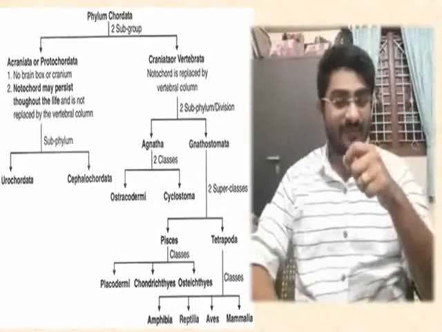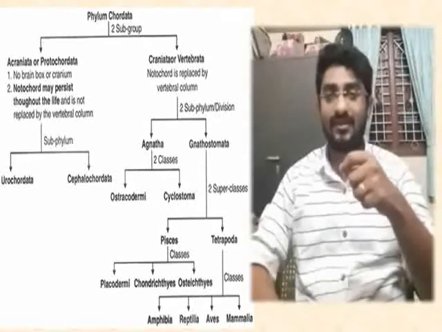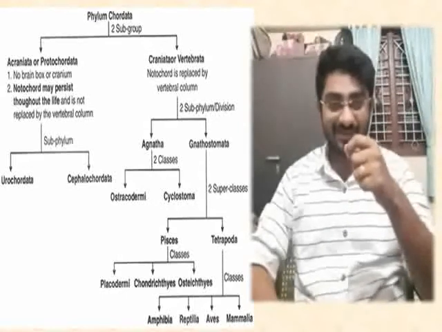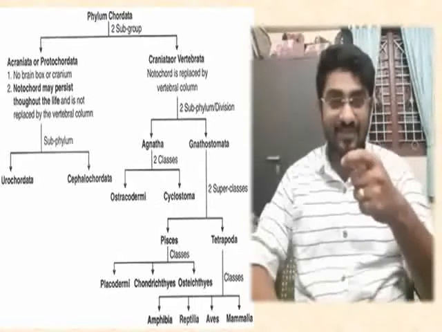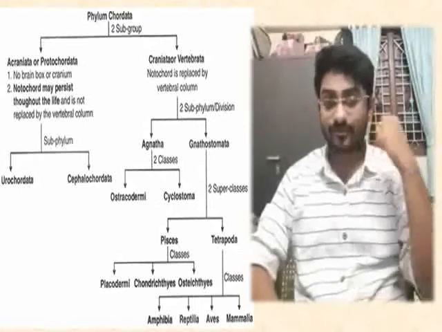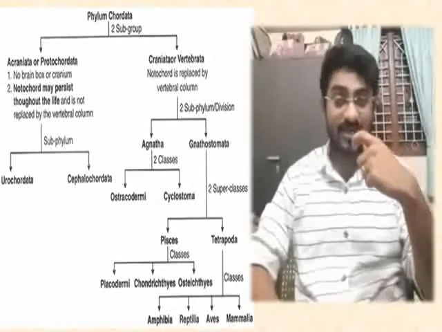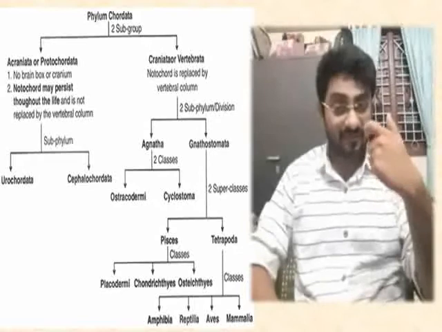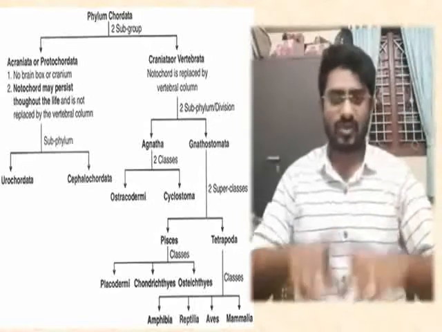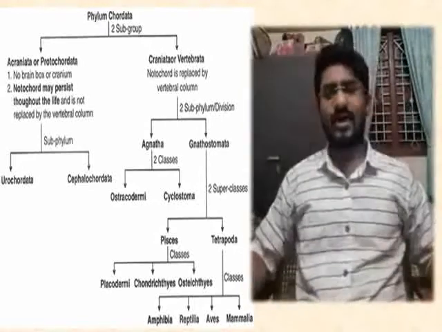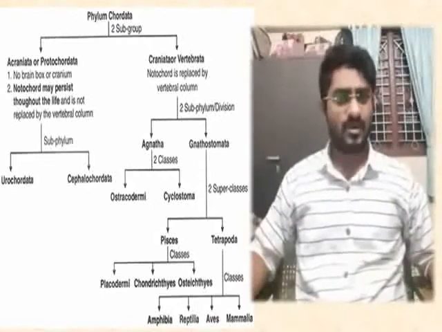Interestingly, Mammalia is advanced because Mammalia is the class to which humans belong. So since humans belong to it, Mammalia is considered the advanced class of the phylum Chordata. So this is about the general outline classification of the phylum Chordata.